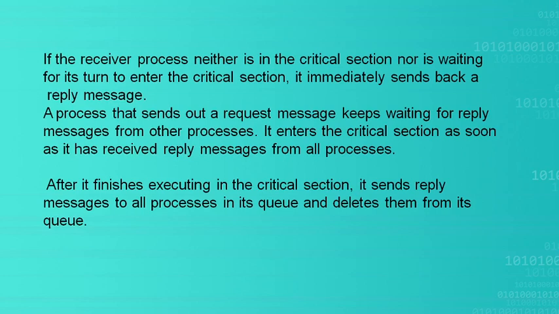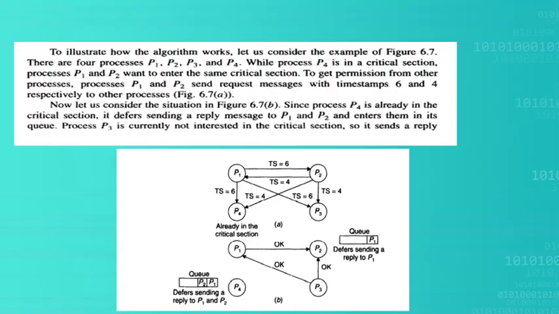If a receiver is not in the critical section or not even in the waiting state, it immediately sends back a reply message: okay, you can execute, I have no problem. A process that sends out a request message keeps waiting for reply messages from the other processes. After it finishes executing in the critical section, it sends reply messages to all the processes in the queue and deletes them from the queue. This is the scenario we will follow in the distributed approach.